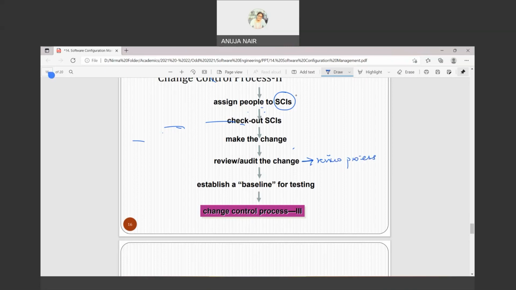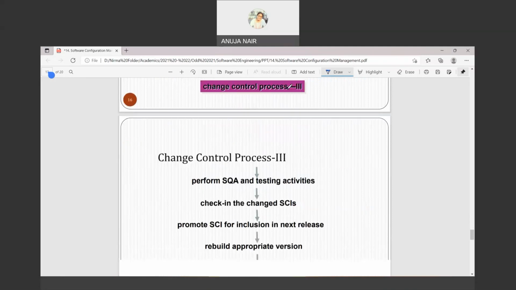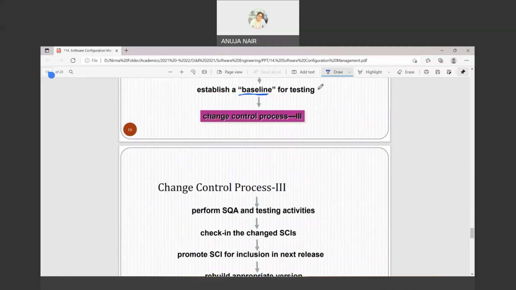So you see, in this review process you check that the changes we had to make have been made or not. So review, audit the change. Then establish the baseline. After every formal review process, like I have said, it's just a term which is used. Establish the baseline means okay, this has been approved. After this, it has completed a particular standard, so it has crossed the baseline. So establish the baseline for testing.